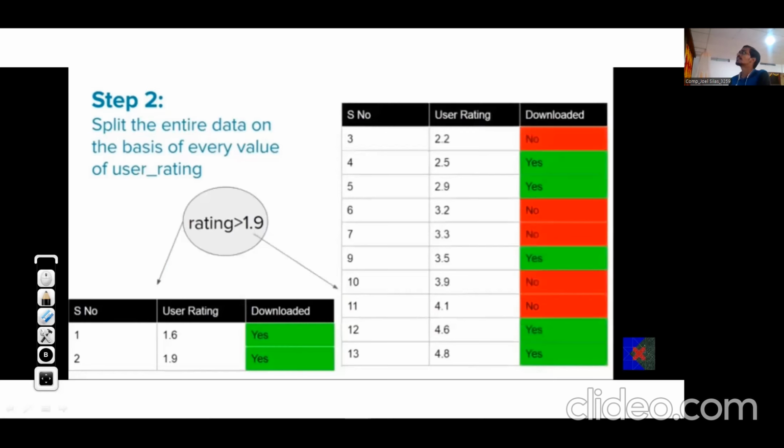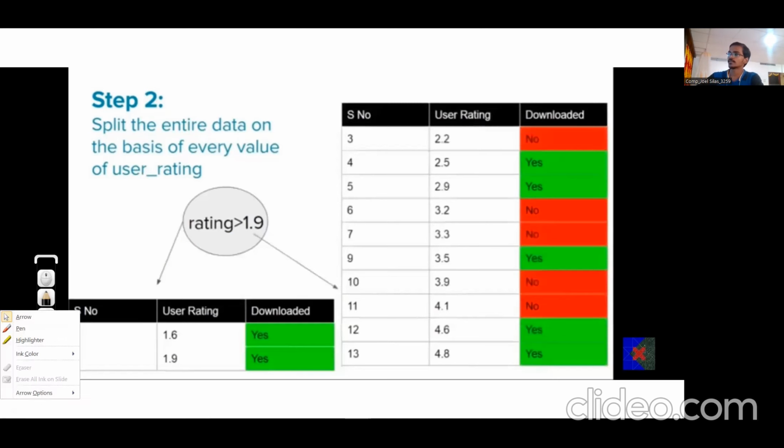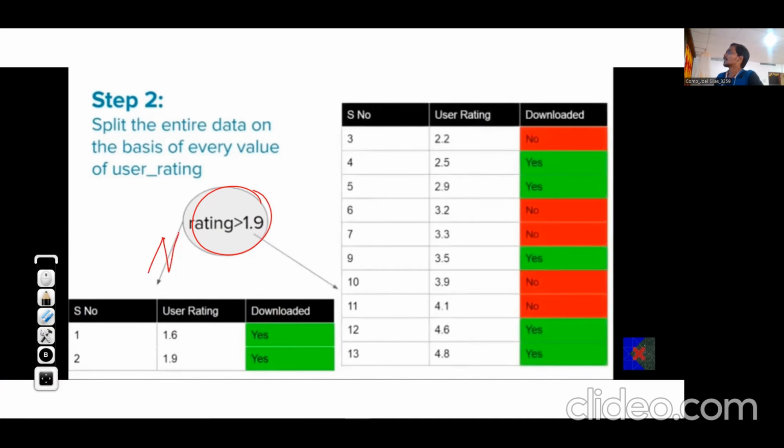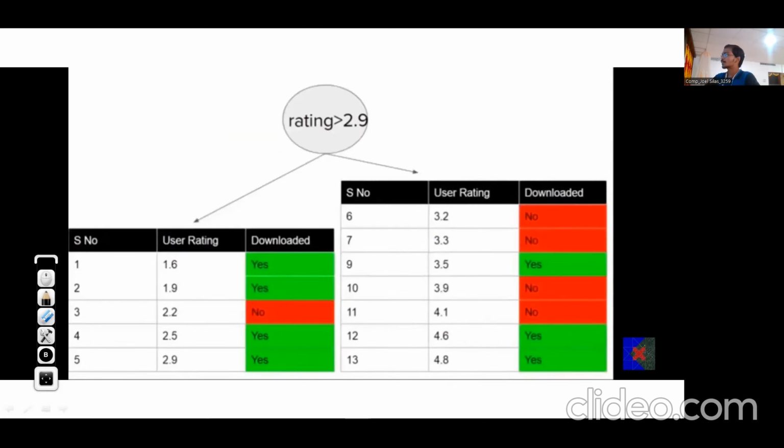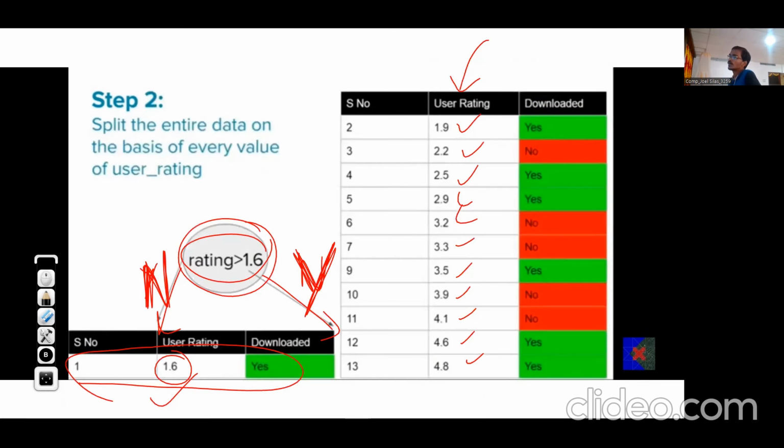Now we'll take the next point, that is 1.9, and split according to 1.9. So user rating greater than 1.9, this is no, and this is yes. If it is no, these two rows will come. Next, we'll take 2.9, 2.5, and so on. That means for each and every value of user rating, we'll do the splitting, with respect to lesser than that and greater than that. Or we can also say lesser than that and greater than or equal to that.